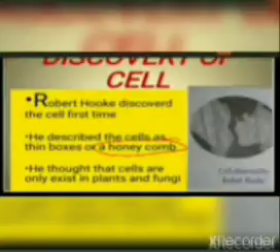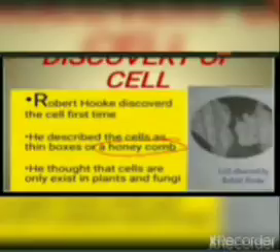And he observed dead cells, not living ones. Tree bark has dead cells. It is a dead part.